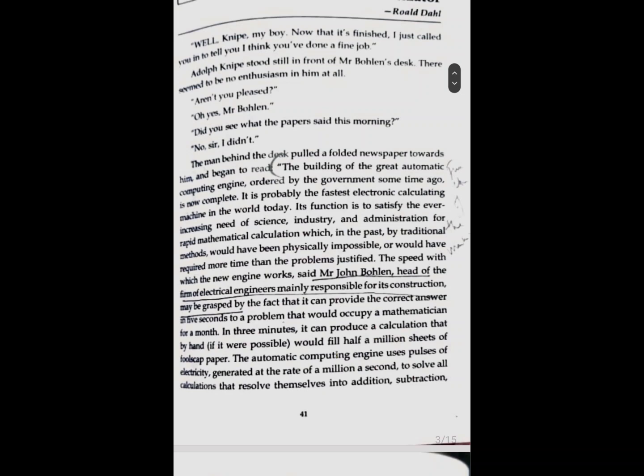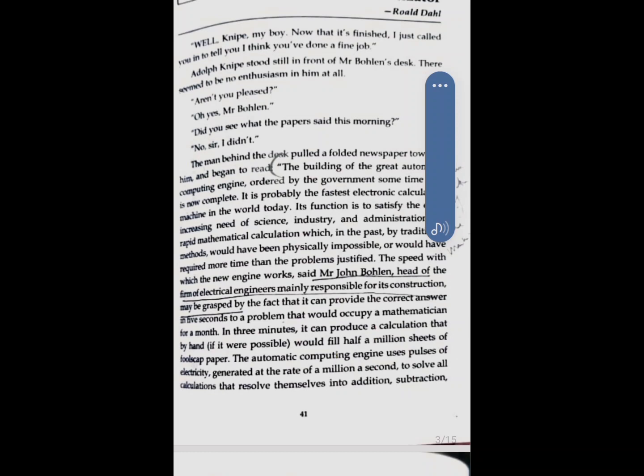Now, why is this section important, students? This section is important because this tells us or gives us the premise of what this calculating scientific machine could do. It gains relevance. It is important because later on, when and if a question comes between a comparison between this machine and the other machine, then this paragraph is where you're going to focus. So that is why it is very important. Now let's go to the explanation.